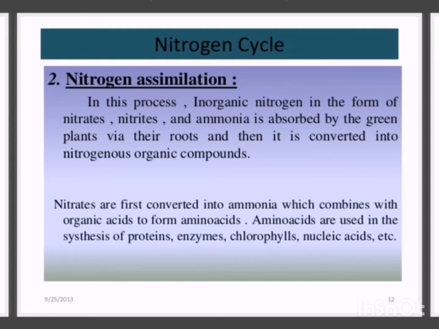So nitrates are first converted into ammonia, which combines with organic acid to form amino acid, and amino acids are used in the synthesis of protein, enzyme, chlorophyll, and DNA and RNA, meaning nucleic acid.